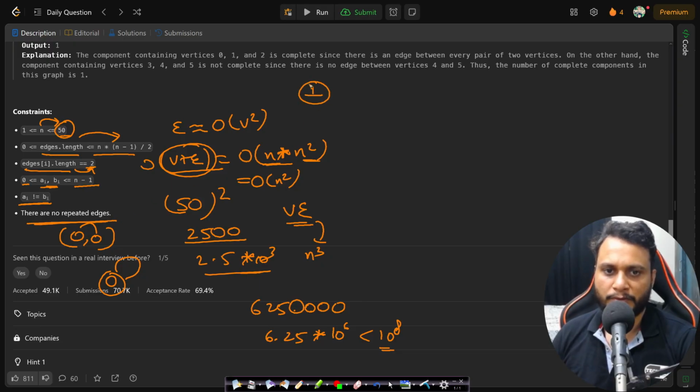And there are no repeated edges. Meaning if there are two nodes 1 and 2, and you have an edge between 1 and 2, there is not another edge between 1 and 2. This is called a repeated edge, and it is also not present. No repeated edges, no self loops.